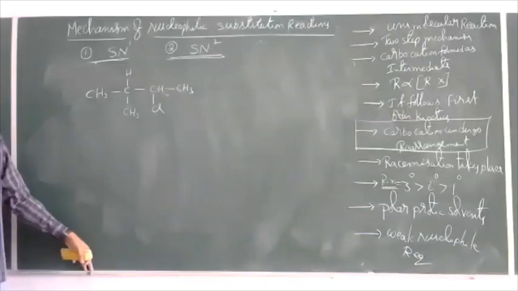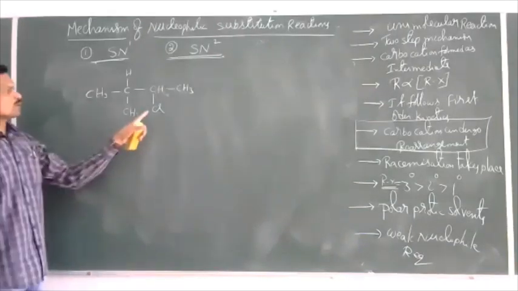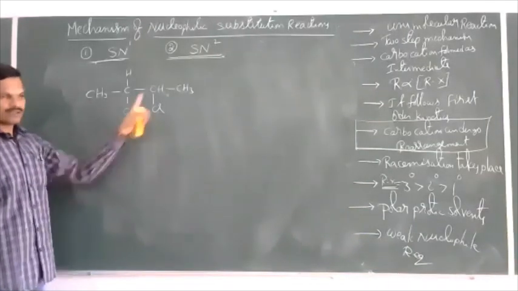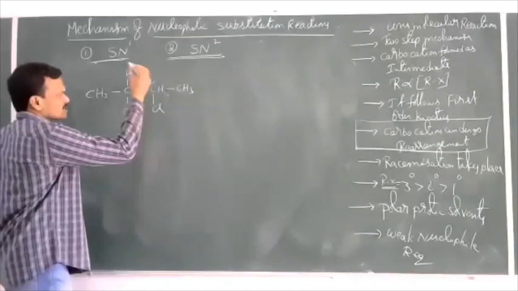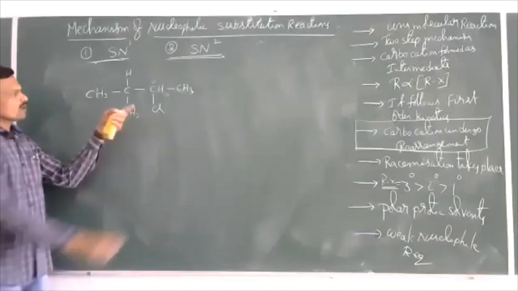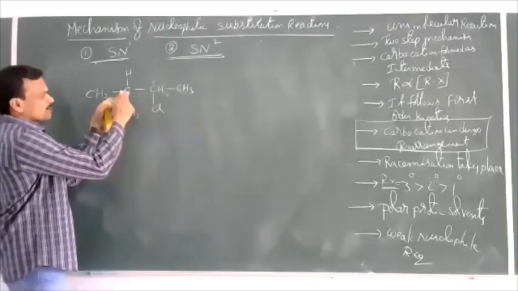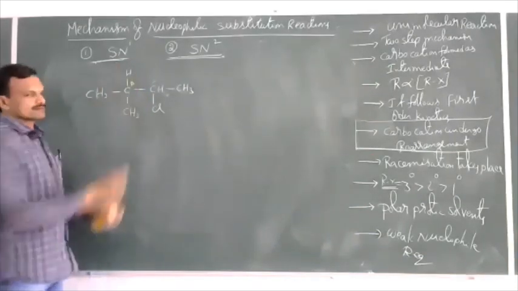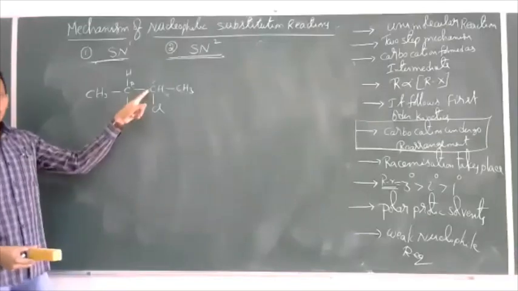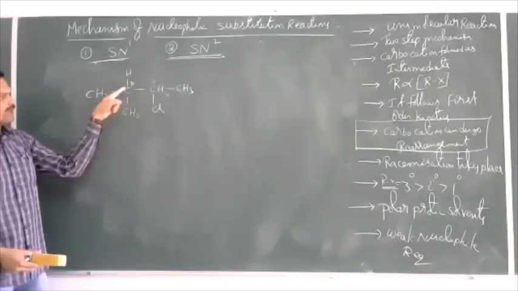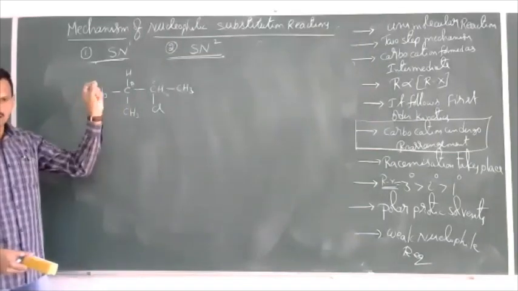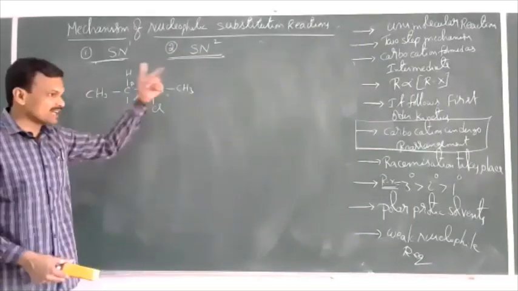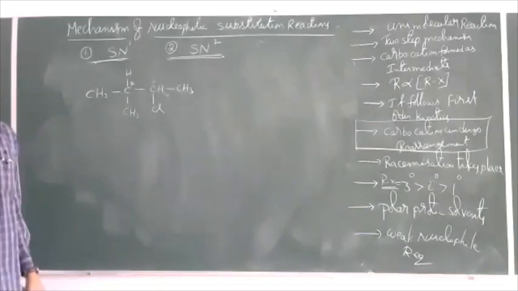This is the reactant, 2-chloro-3-methylbutane. The halogen attached carbon is the alpha carbon, and the next carbon is the beta carbon. So in haloalkanes, if the beta carbon is either tertiary or quaternary, then rearrangement of the carbocation takes place.